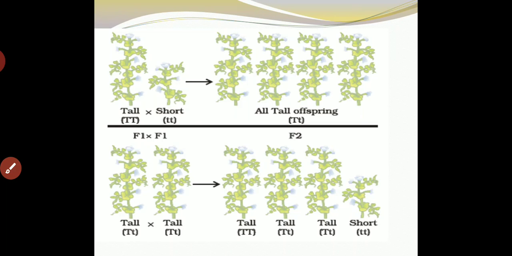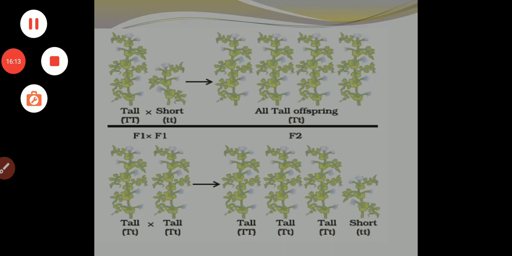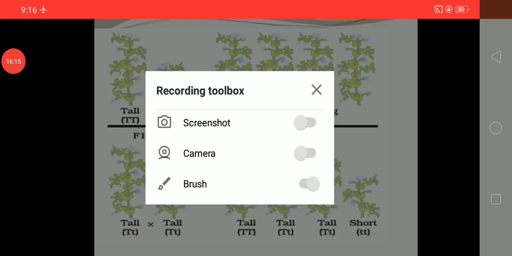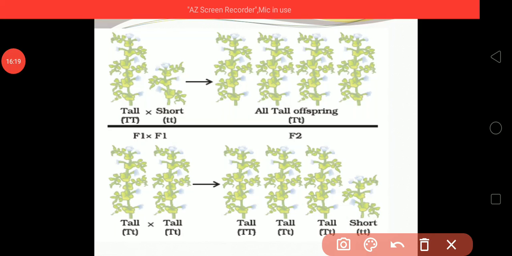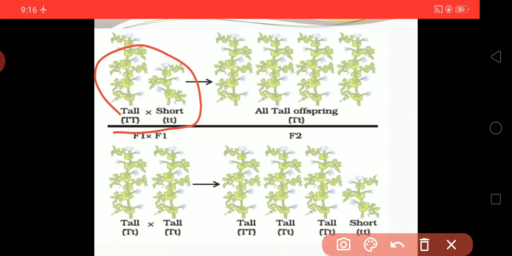Here you can see that tall and short both contribute, and we say the offspring is tall. The tall plant contains both capital T, TT, and the short plant contains small t and small t.